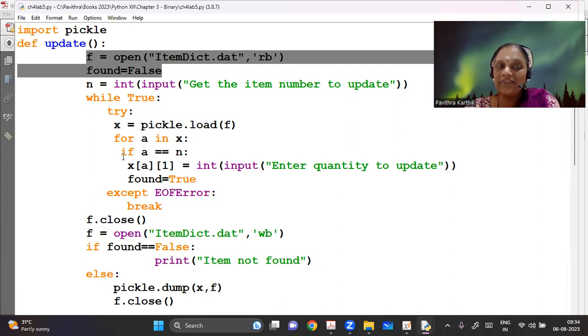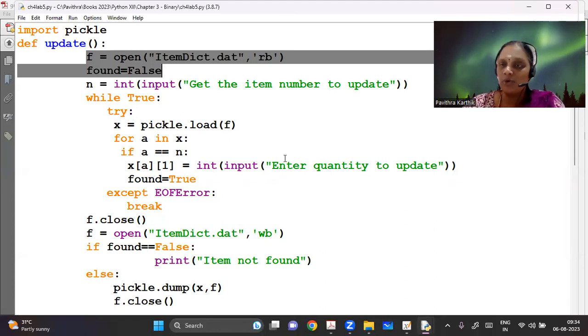For A in X, if A is equal to N, if we have found that, we are getting only the quantity to update. I have chosen quantity to be updated. You can also update the item price, so both of them you can give. If at all you want to add that line, you are going to say X of A2 is equal to, get the price also to be updated.